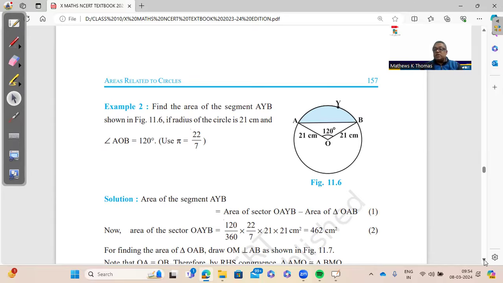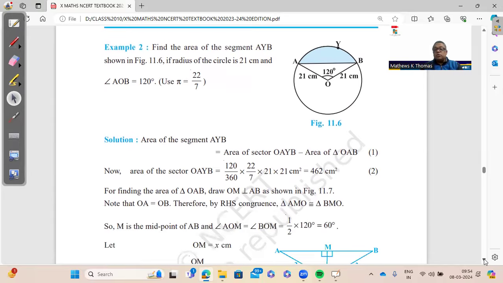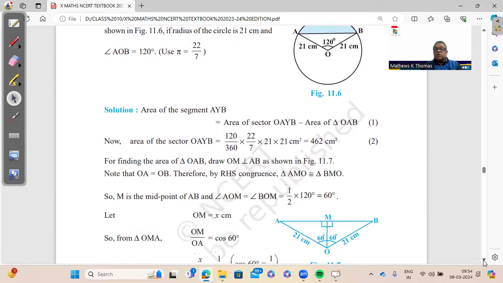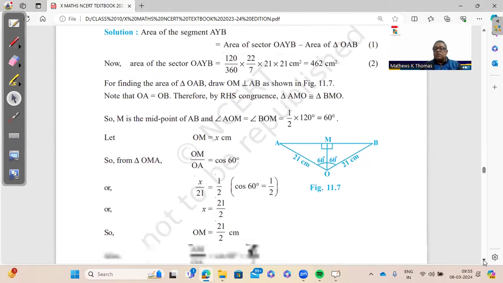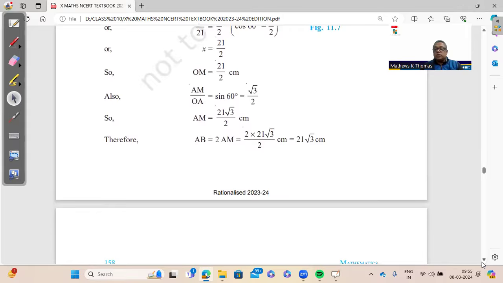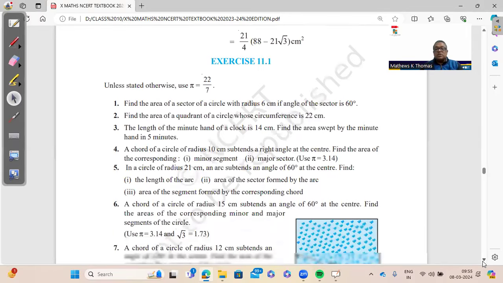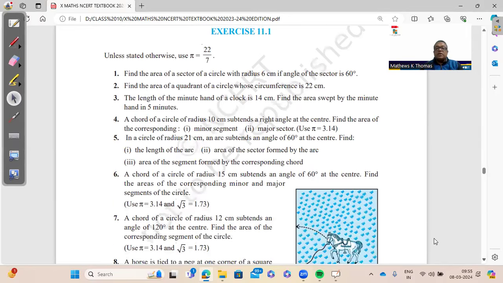Because here you are having 120 degrees and many people don't know what to do with 120 degrees. So here, if you are using the formula pi r square theta by 360 minus half r square sine theta, you should know that sine 120 can be substituted by root 3 by 2. And there is also a question in the exercise where 120 degrees is given.